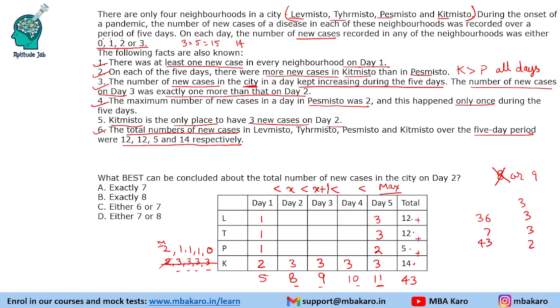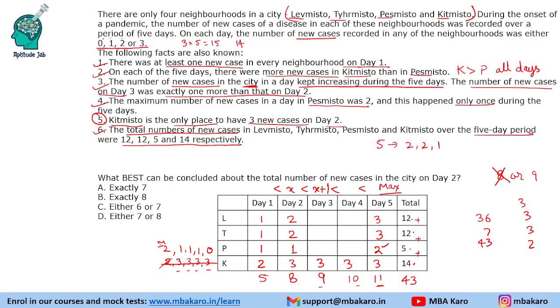Now, that information, which was point number 5, which is crucial, Kitmitsu is the only place to have 3 new cases on day 2. So, on day 2, we are getting 8 cases. We cannot have any other place with 3 cases. So, we need to fill 5 more cases. 5 can be filled only by 2 and 1. Now, it cannot have 2 times because it has already had 2 cases. So, it will be 2 2 and 1. Okay, so 2 2 1, that's how we will be able to fill it.